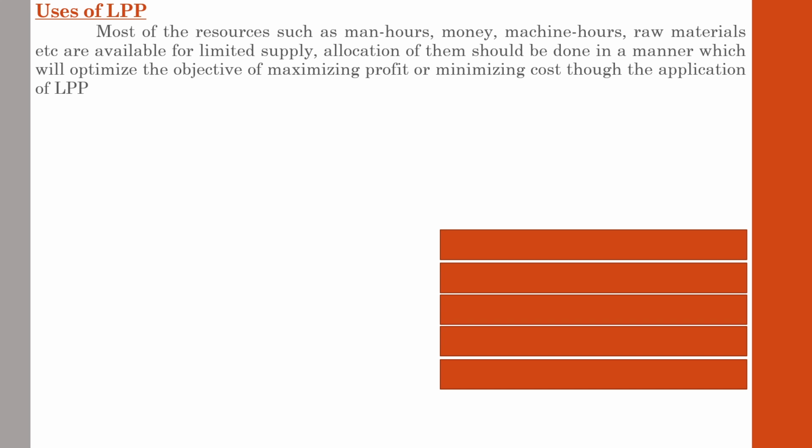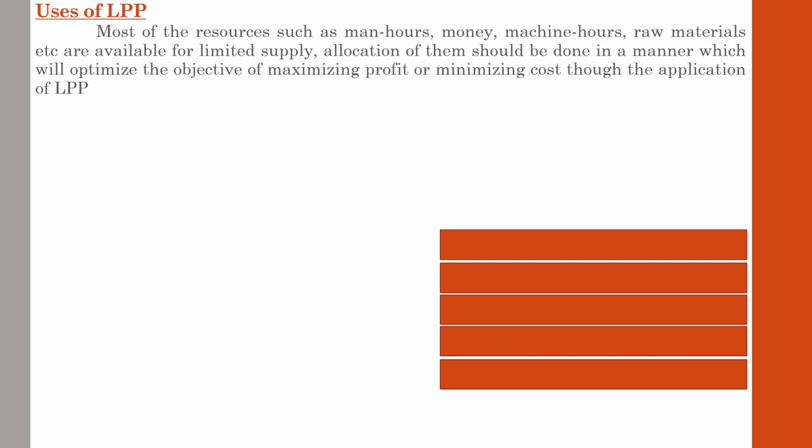Linear programming techniques are used to achieve the best allocation of available resources. Available resources may be manpower or manpower hours, machines, money, raw materials, investments, etc. As most of these resources are available in limited supply, or are scarce, their allocation should be done in a manner that will optimize the objective of maximizing profit or minimizing cost. That is why we are using LPP.